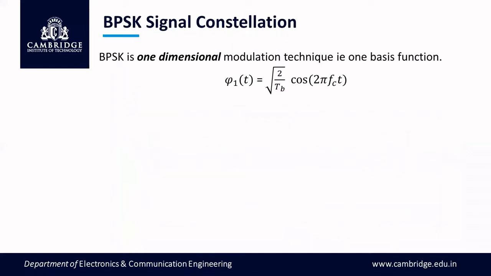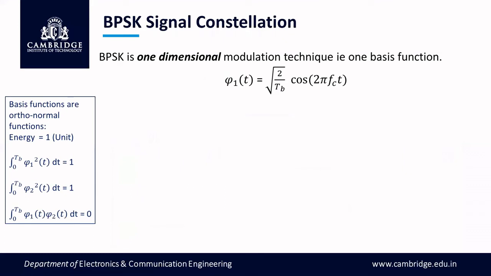So one dimensional means one basis function. Basis functions mean orthonormal functions. All basis functions are orthonormal. They are orthogonal to each other. Orthogonal to each other means when two different basis functions are multiplied and integrated over 1 bit period, you will always get 0. Instead, if a basis function is multiplied with itself and integrated over a period, you will get 1. This 1 is the normalized value, hence it is the orthonormal property. Phi 1 square, phi 2 square when integrated always produce 1. The product of phi 1 and phi 2 always gives you 0 after integration.